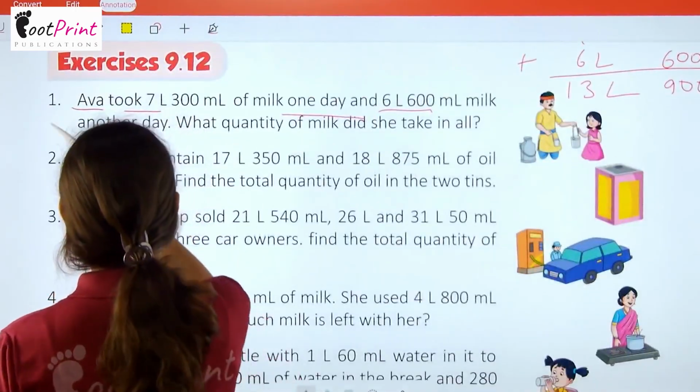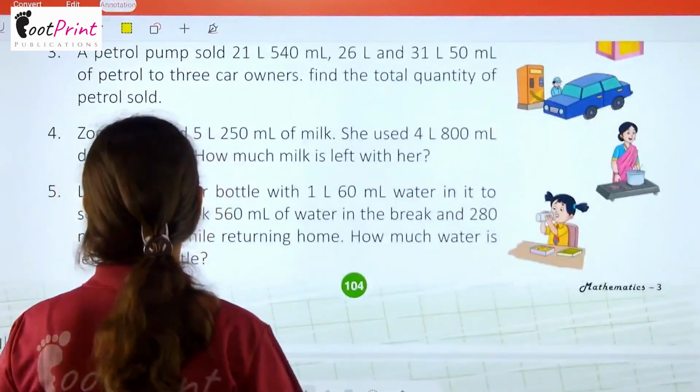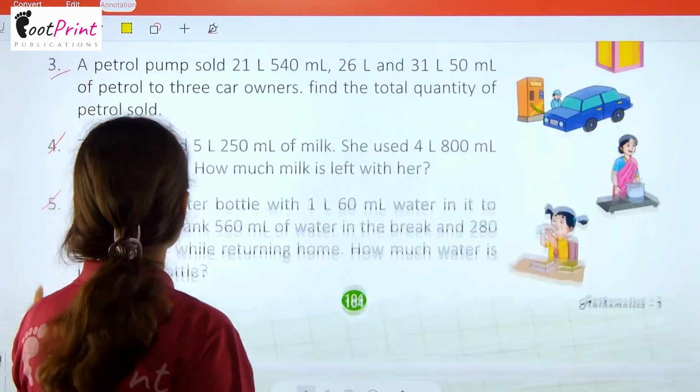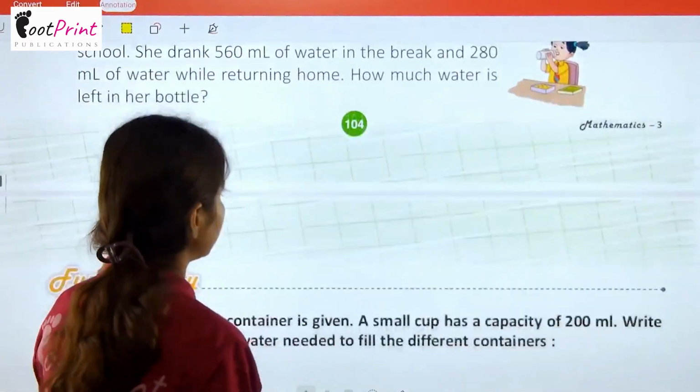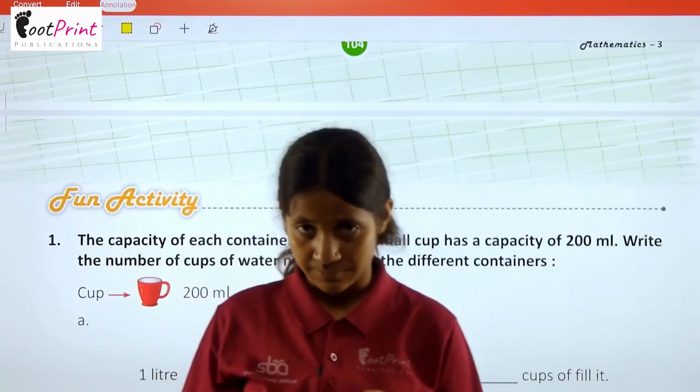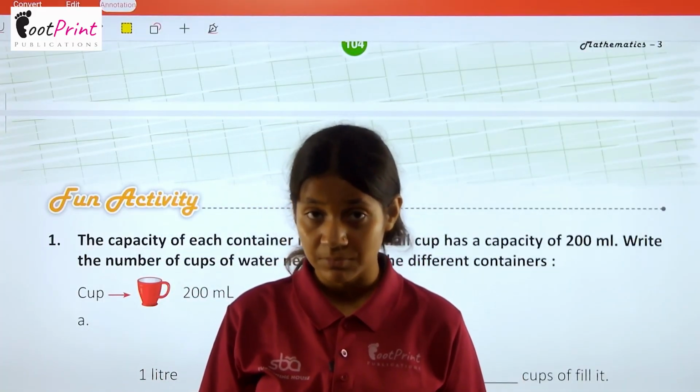In a similar manner, you people can do the rest of the part of this exercise that are based on the same concept, and we have done lots of examples of the same concept.